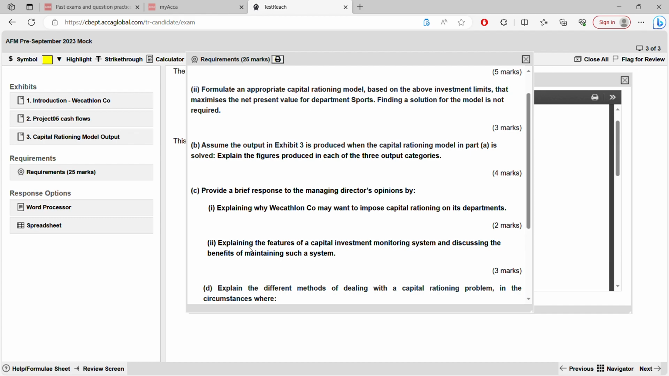So the feature of a capital investment monitoring system is to monitor how the investment is going. Is it progressing or not? Are you finishing the project in time or not? Are the risks clearly identified or not? So it looks after all those things. It shows a milestone, what you have achieved, when you have achieved.